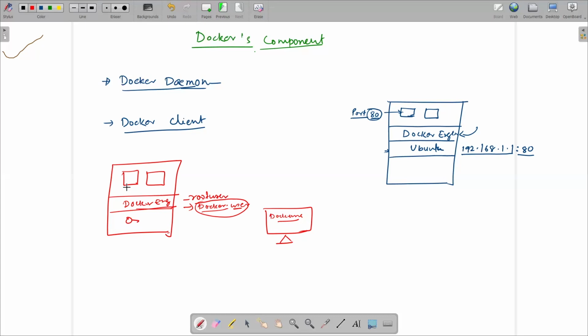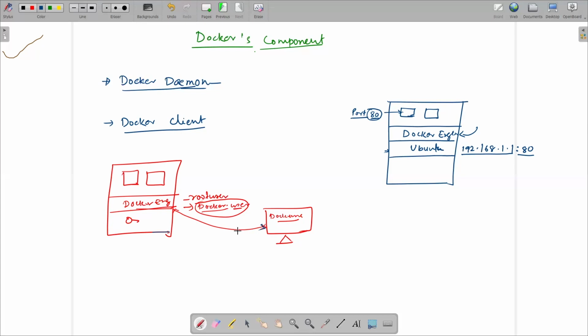From here, we can instruct the command so you can create a container over this Docker engine. So this one is the Docker client. We cannot exactly run the command over the Docker engine, but we have to connect with the Docker client, like our laptop, and give the instructions.